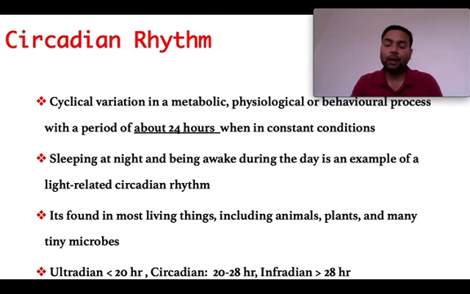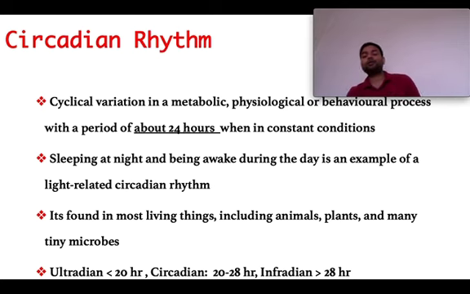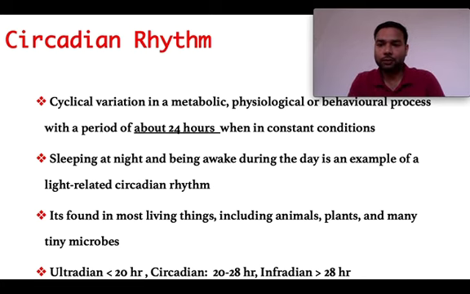So, as we were talking, there are different types of biological rhythms. Out of that, circadian rhythm is the most important. So what are circadian rhythms? Circadian rhythm is the rhythm which happens in around 24 hours. It is not exactly 24 hours, it's around 24 hours. For example, our sleep and awakening conditions during the period of 24 hours, we sleep at night and keep ourselves awake during the day. And it's found in most living things, including animals, plants, and many tiny microbes.